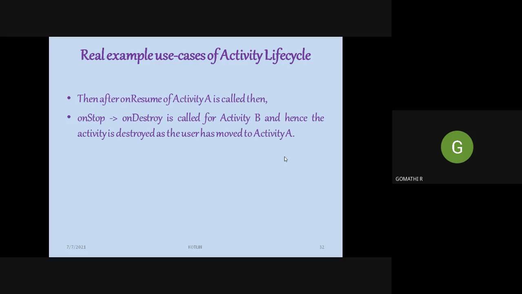That's why we say that the life cycle of an activity is very important, and the knowledge about it is very important, because only by calling these methods one by one, the corresponding methods for a particular activity, can you make your app work as per your design.